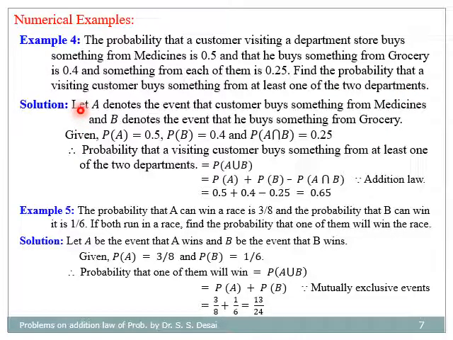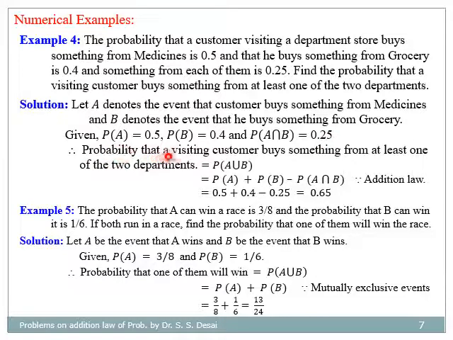For solution, let us define the events. Let A denote the event that customer buys something from medicines, and B denote the event that he buys something from grocery. So from given information, we have probability of A is 0.5, probability of B is 0.4, and probability of A intersection B is equal to 0.25.